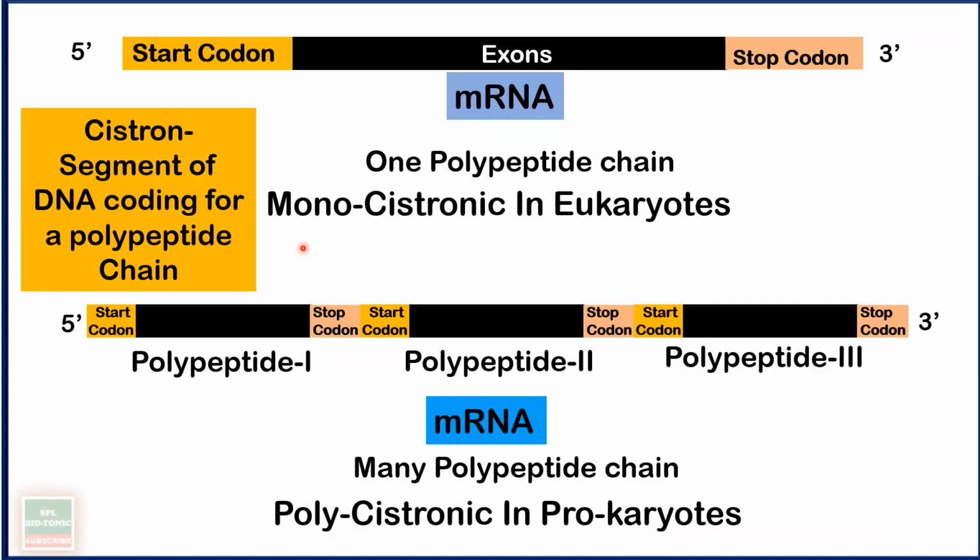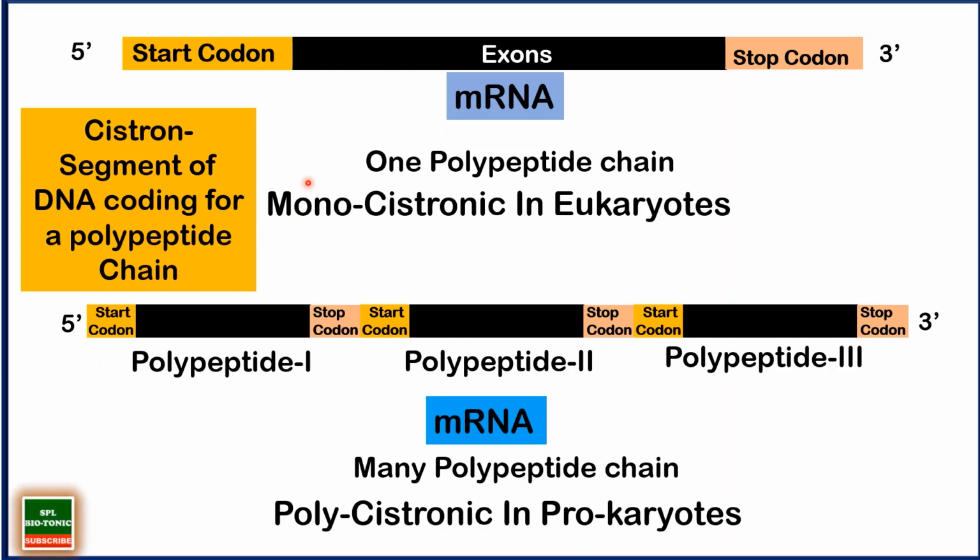Now students, we have come to almost the end of this discussion. I hope you are understanding the concept of transcription very well. In prokaryotic cells and eukaryotic cells, you can see the two mRNAs on the screen. Now there is a term called cistron. Cistron is a term coined by a scientist called Benzer. What is a cistron? A cistron is a segment of the DNA coding for a polypeptide chain. A polypeptide chain is a part of the protein.